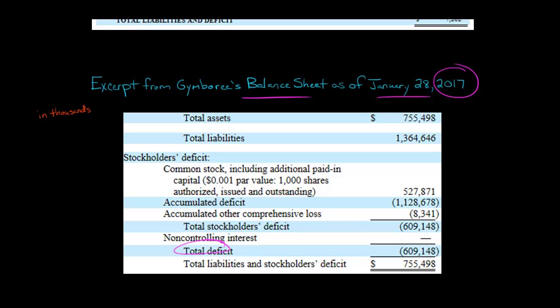Here, Gymboree has not repurchased any shares, so you don't see treasury stock up here as a negative amount. But again, we have the accumulated deficit. The company has accumulated a lot of losses, and they also have an accumulated other comprehensive loss as well. But the main thing is Gymboree has been losing money, and that led to the deficit scenario.